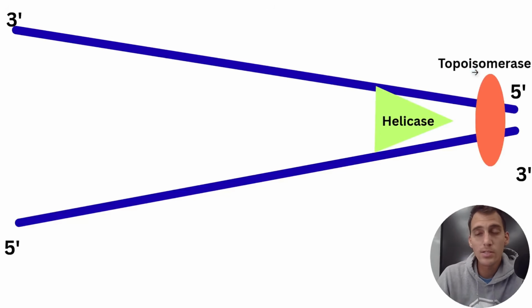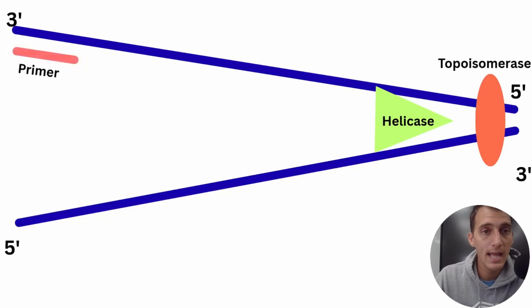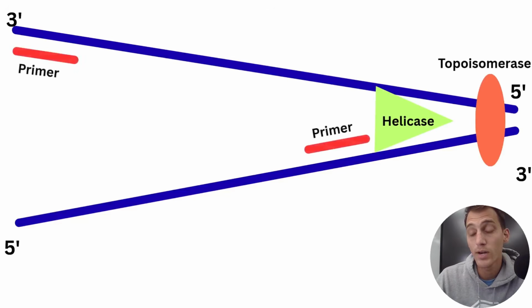Once these are separated, what's going to come next is that we've got to synthesize the new strands based off of the template strands, the old ones. But there's one other thing that needs to happen before that, and that's the placement of what are called primers. Primers are little tiny sections of RNA, actually, that serve as a starting point for DNA polymerase.